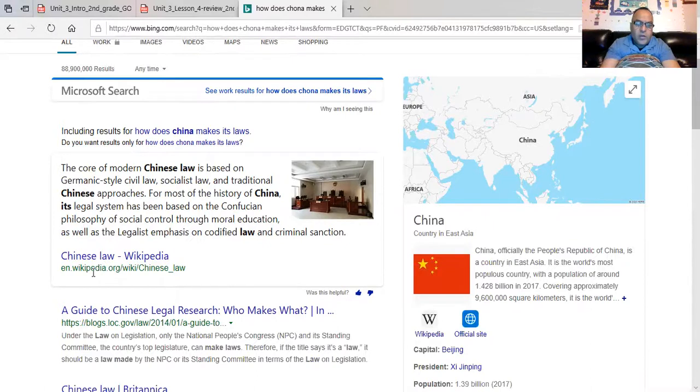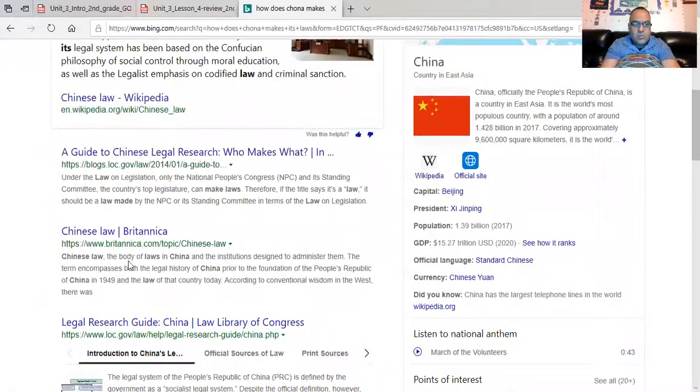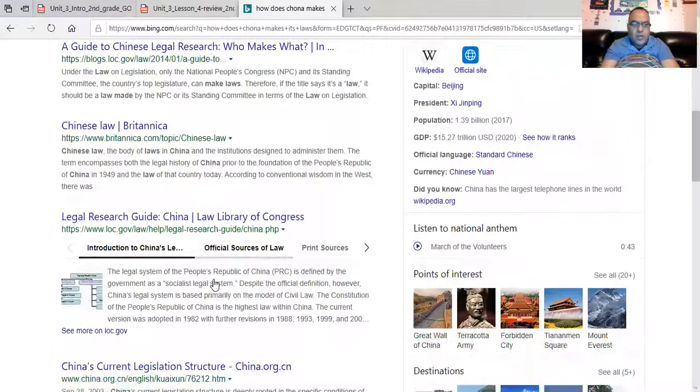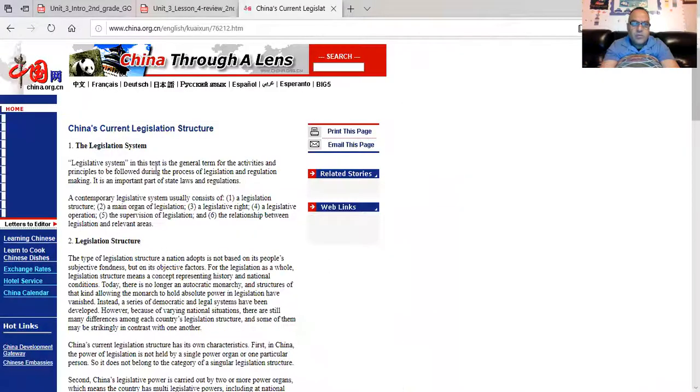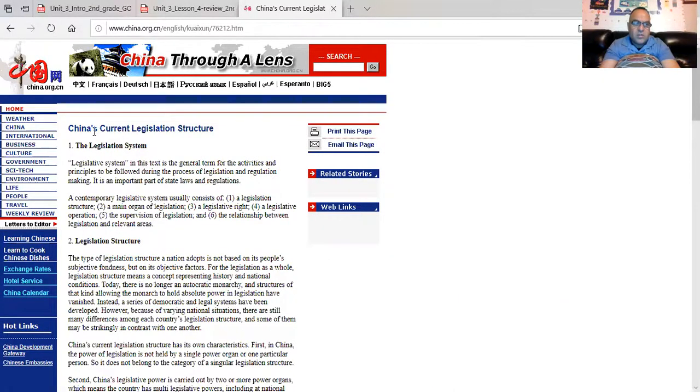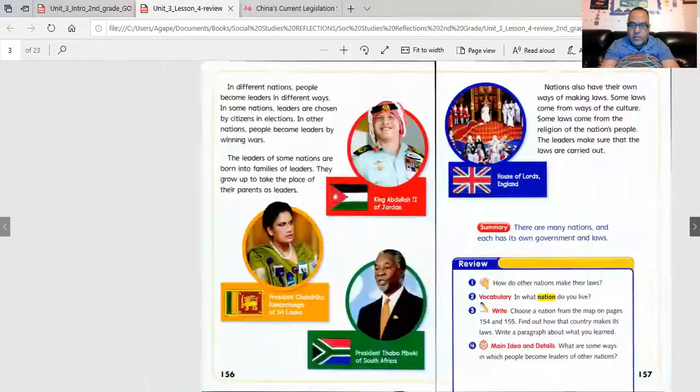If you want information that is nonfiction, you don't want to go to Wikipedia because someone probably made that up. You want to go to something like Britannica, for example. That's an online encyclopedia about China. Or here's another one, china.org. That sounds like an even better one. It's an org. You might find some information there. You click on it, and it goes to a bunch of awesome things. China's current legislation structure. How do they vote, or how do they choose their governors? So we'll go back to this section and write about that.